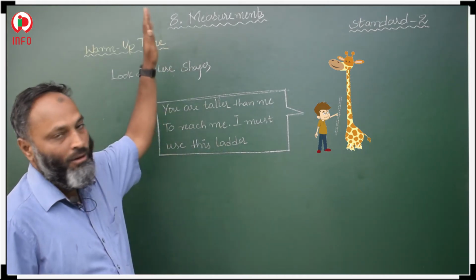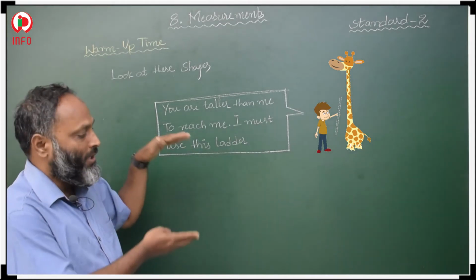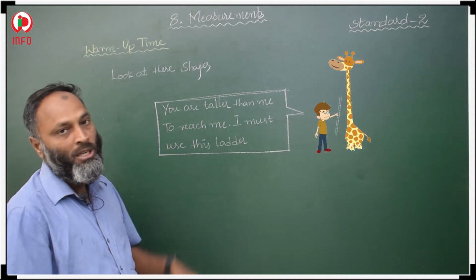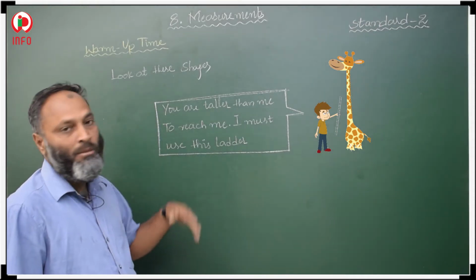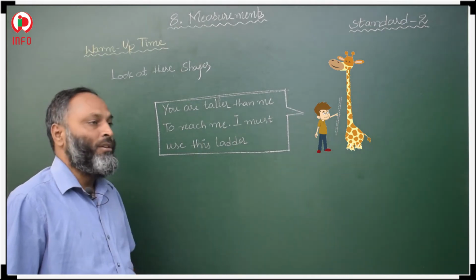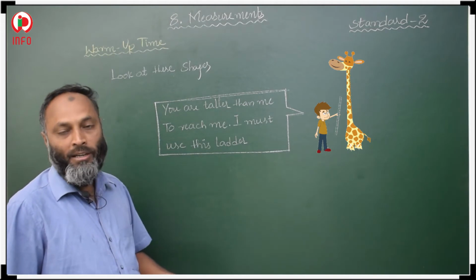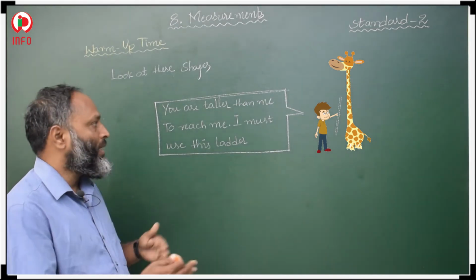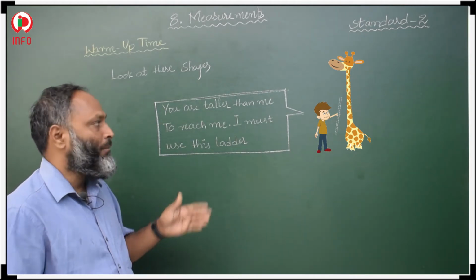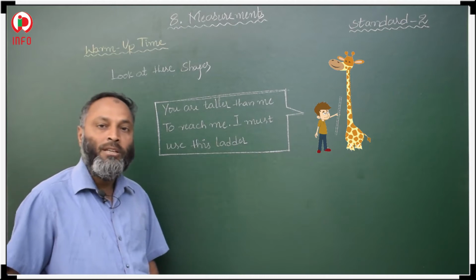Taller means a very tall tree, and shorter means a short tree, a smaller length. Taller means very long height, shorter means short height. These are the basic comparisons we generally use for heights.